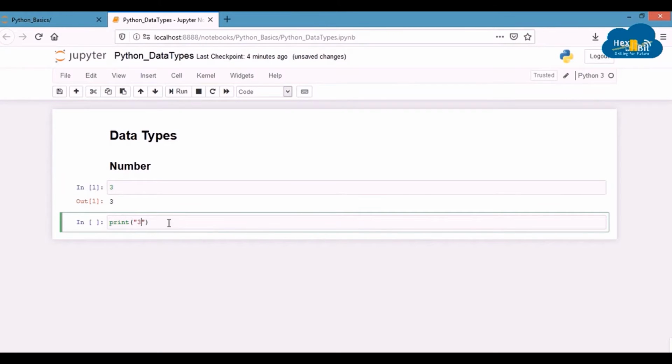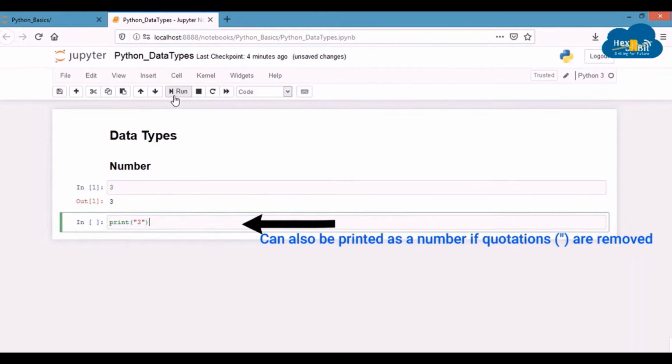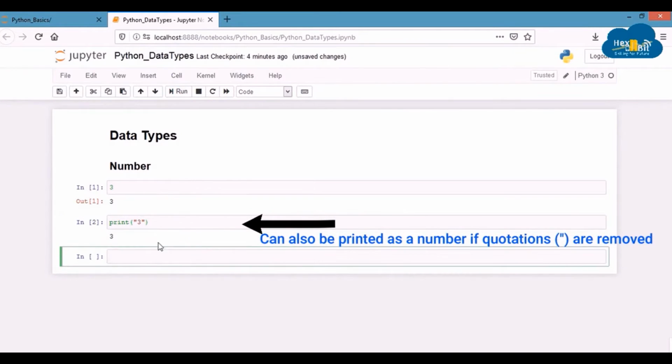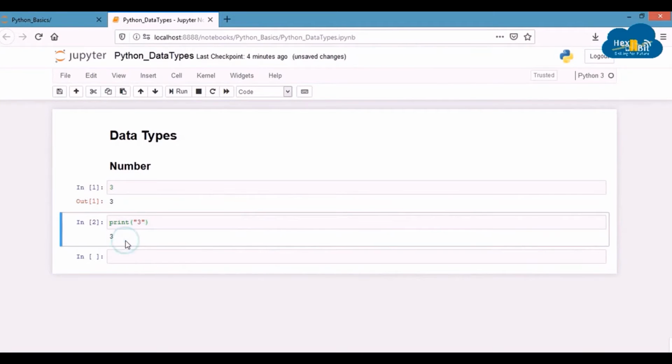We'll write print, open the brackets, and type the number that we want to display, and then close the bracket. This will print the number enclosed.